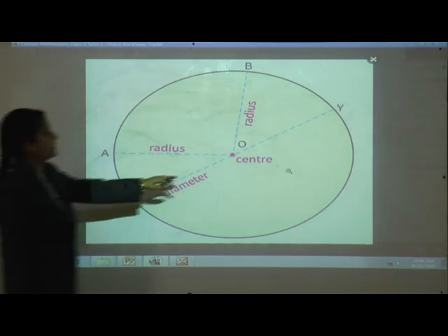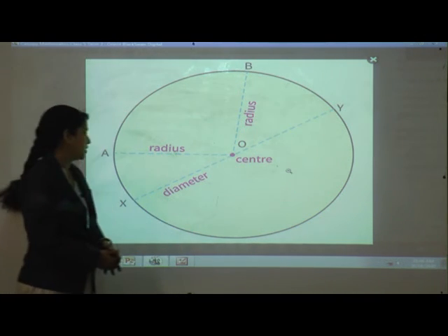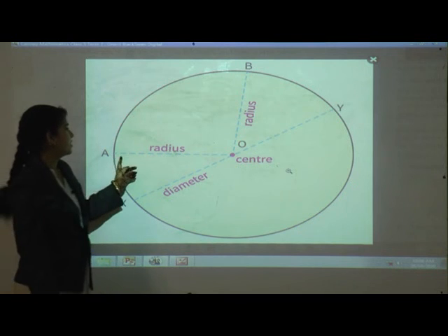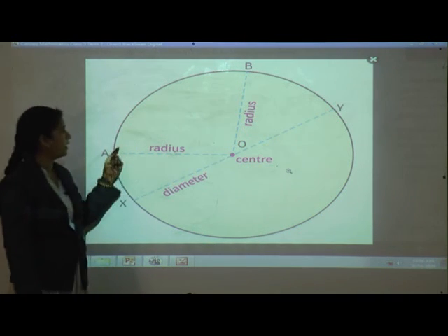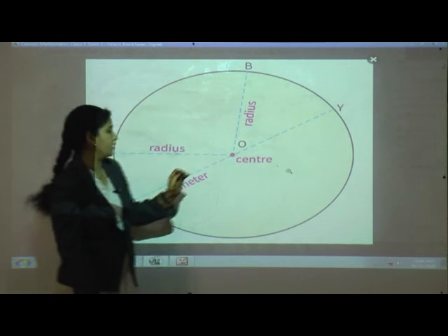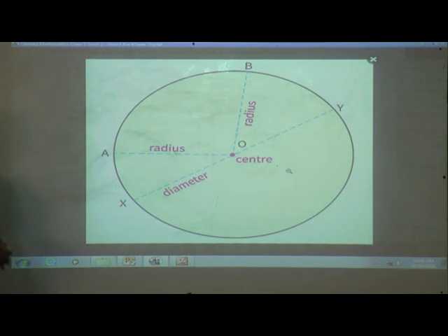See, this one is the center of the circle. O is the center. Now, here, see, this one is the radius OA, radius OB, and XY is the diameter of the circle. Okay. Now, students, look at the line segment XY here.